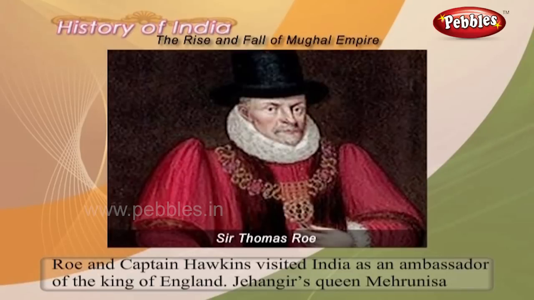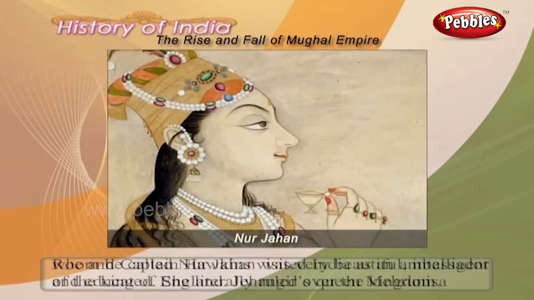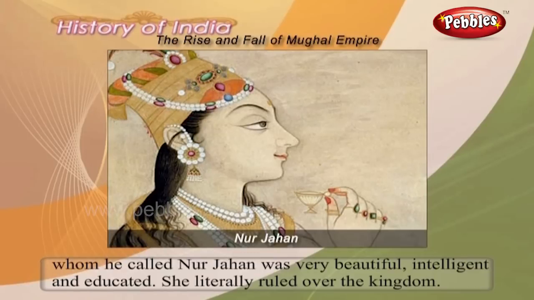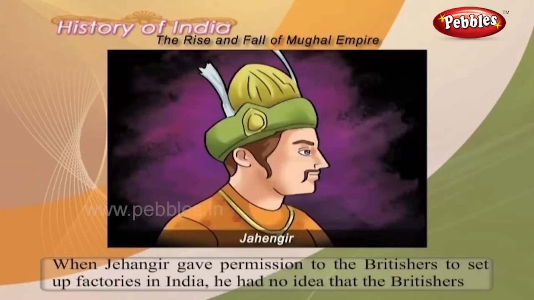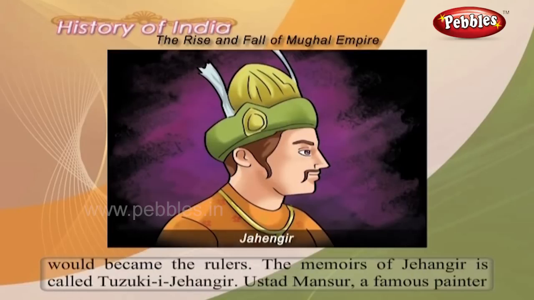of England. Jahangir's queen Meherunissa, whom he called Nur Jahan, was very beautiful, intelligent and educated. She literally ruled over the kingdom. When Jahangir gave permission to the Britishers to set up factories in India, he had no idea that the Britishers would become the rulers. The memoirs of Jahangir is called Tuzuk-e-Jahangir.